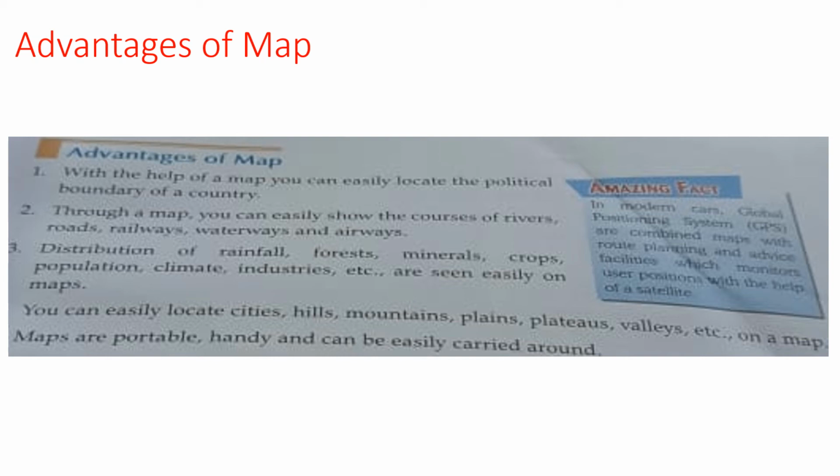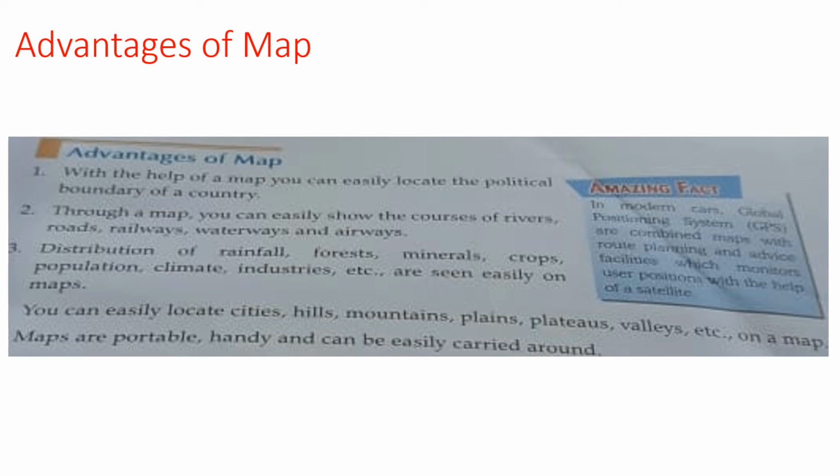Some advantages of map are given below. In a map, we can clearly see the natural geographical features of an area such as continent, river, oceans, then geographical features of an area such as road, buildings, bridges, then political borders of different countries can be clearly marked on maps.